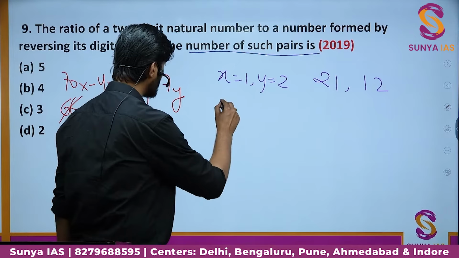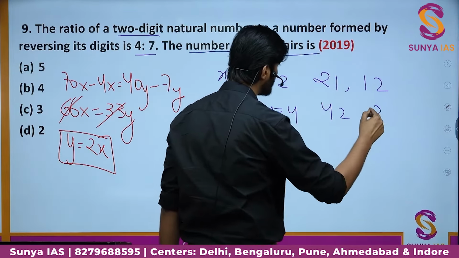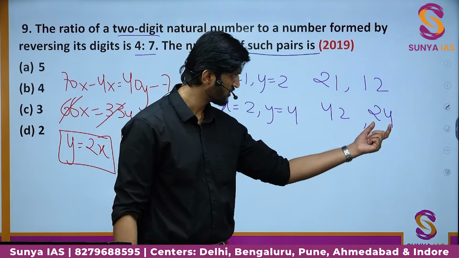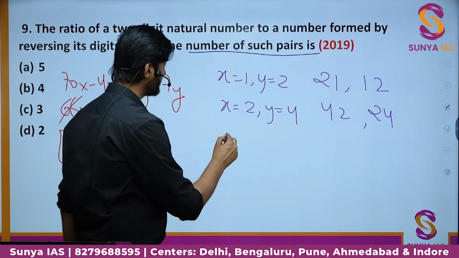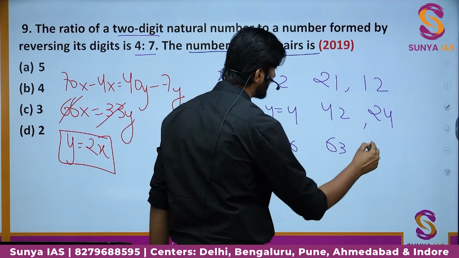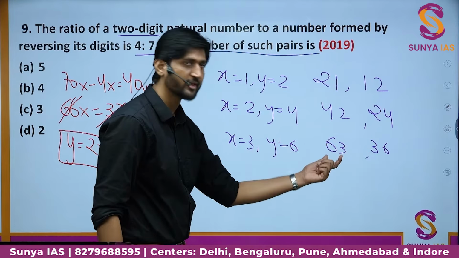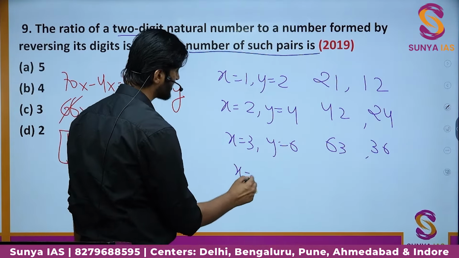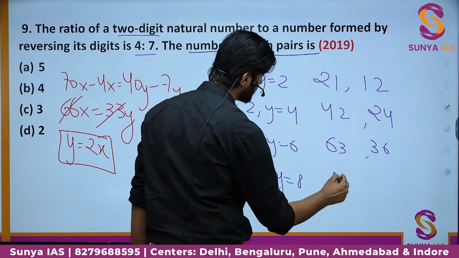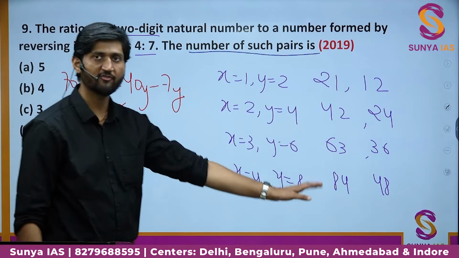Okay. If you take x is equal to 2, y becomes 4, you get 42 and 24 as the two numbers. Here also if you take the factor of 6, it becomes 4:7. Then we take x is equal to 3 and y becomes 6, we get 63 and 36 as the two numbers. And if you take the factor of 9, they become 4 by 7. Similarly, take the value of x is equal to 4. Y will be nothing but 8. The numbers will be 84 and 48. So here also the ratio is same if you take a factor of 12.